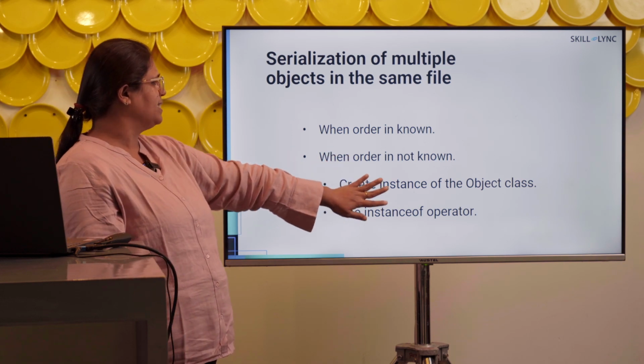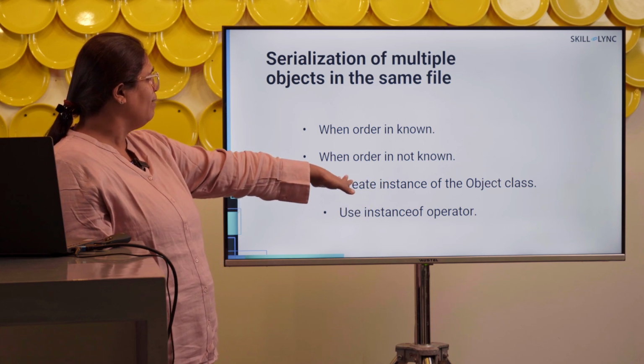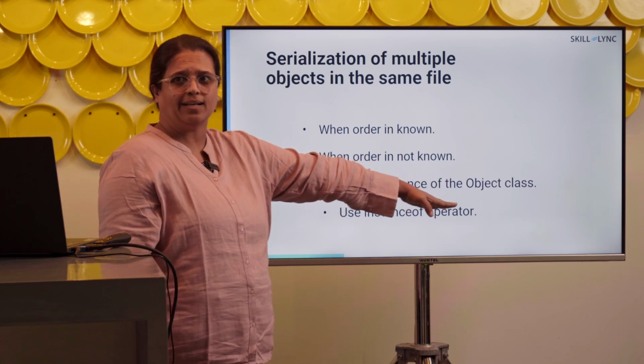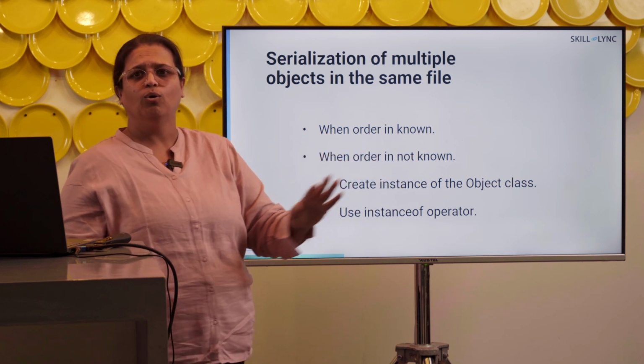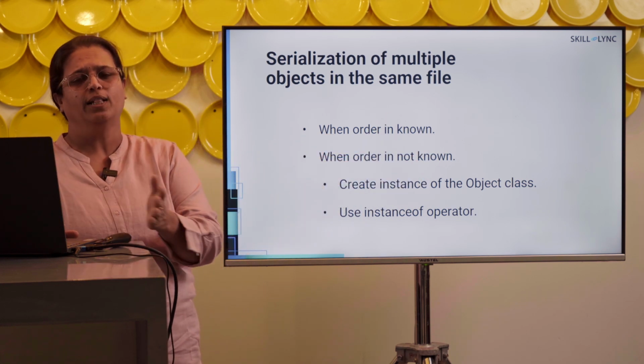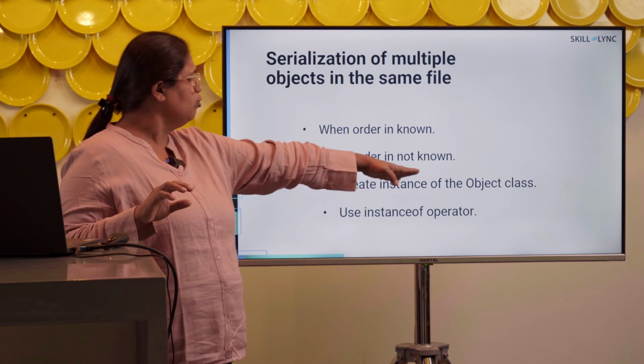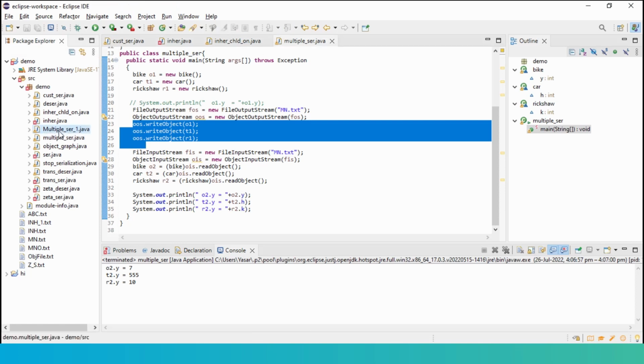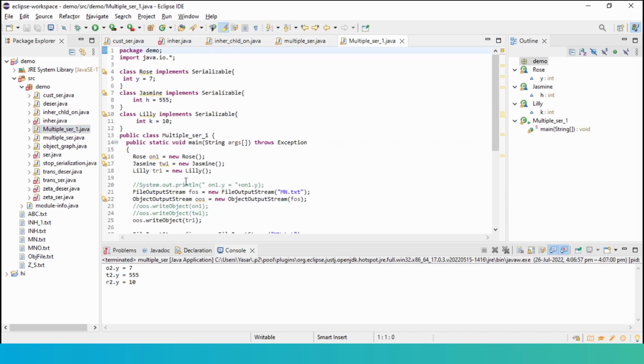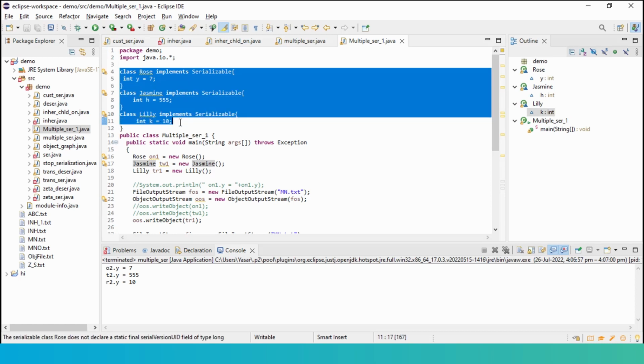In such an instance, we have to create an instance of the object class. The object class, as we know, is the parent class for all the classes. So using the object class, I'll just show you in Java how it works. We use the instanceof operator. Look at this example. There are 3 classes, rose, jasmine, and lily. Each of them has one variable each, y, h, and k, for instance.